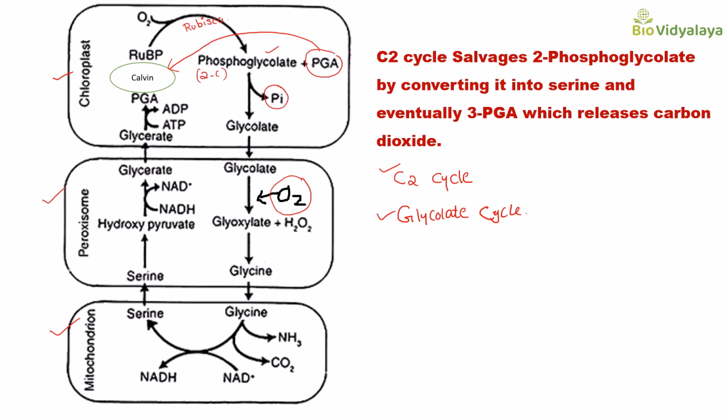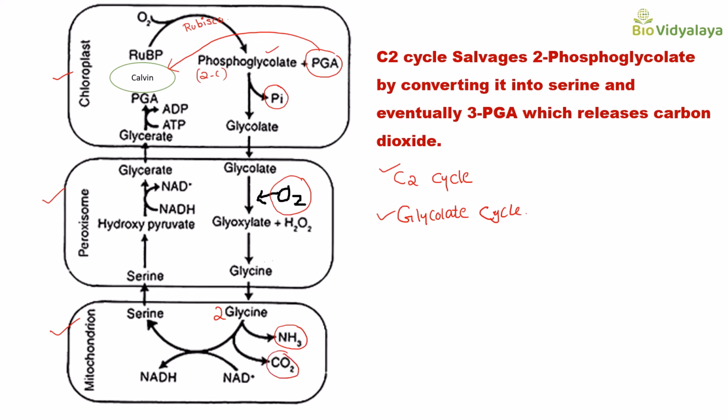From this peroxisome, glycine will diffuse into the mitochondria. The reaction inside the mitochondria is very important because only in mitochondria is carbon dioxide released. So here 2 molecules of glycine are converted to serine, and here ammonia is released. So there is a loss of nitrogen and carbon dioxide is released.